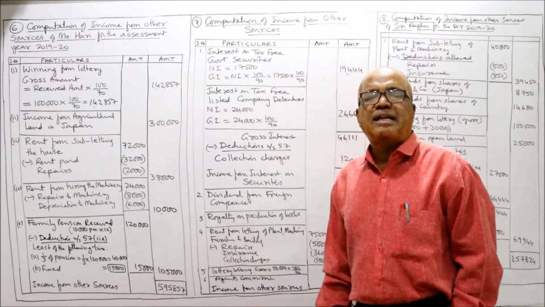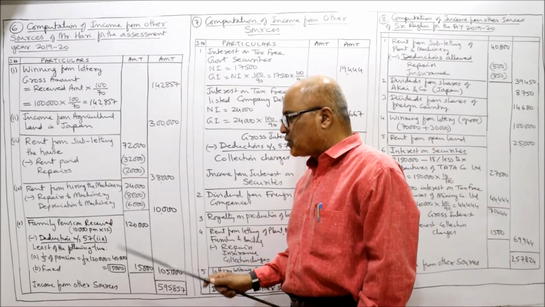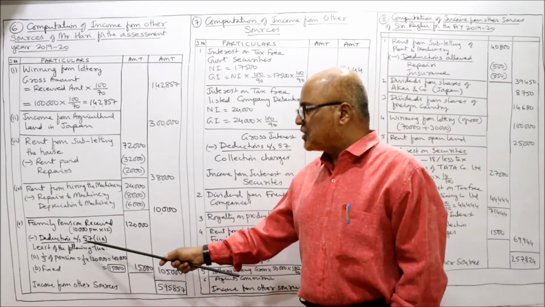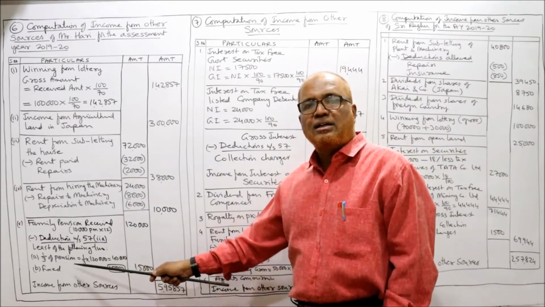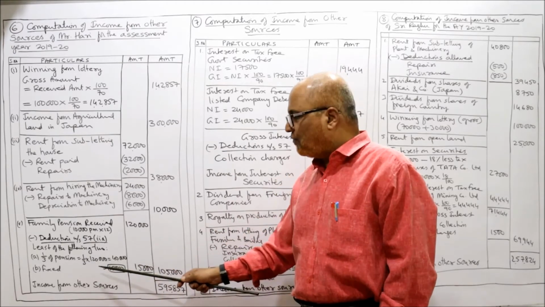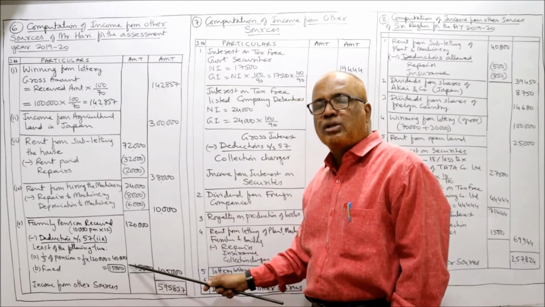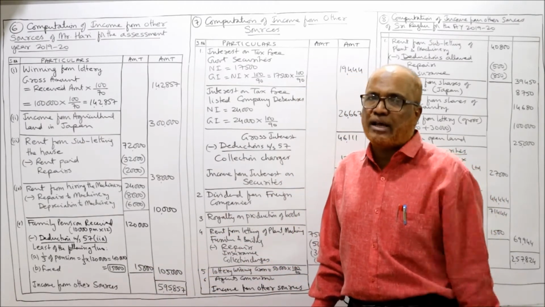It is given in the problem, 10,000 per month. So 10,000 into 12, 1,20,000 is the annual family pension. From this, deduction under section 57(2)(a), least of the following two amounts: 1/3 of pension received. So 1/3 of 1,20,000 is 40,000, or fixed amount is 15,000. Whichever is lower will be allowed as deduction.